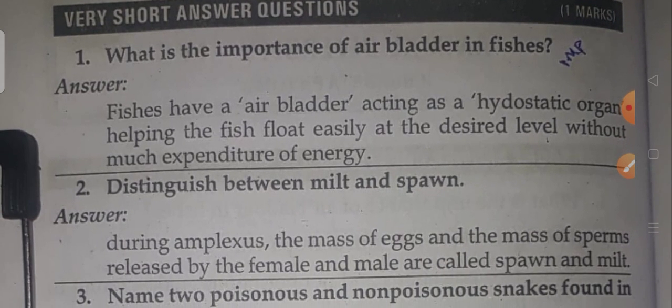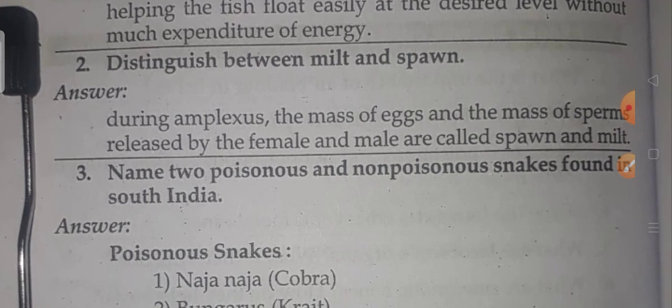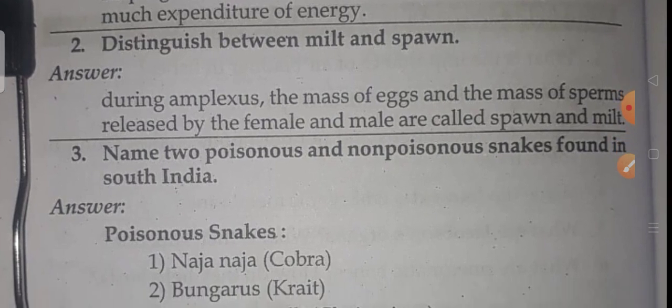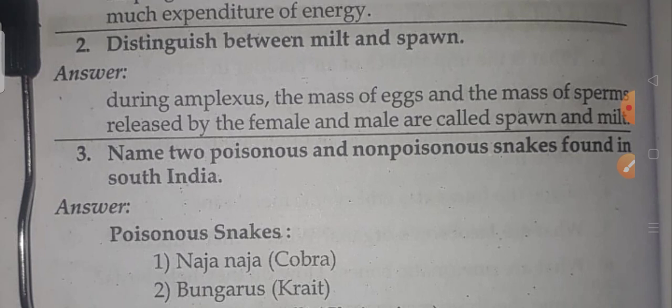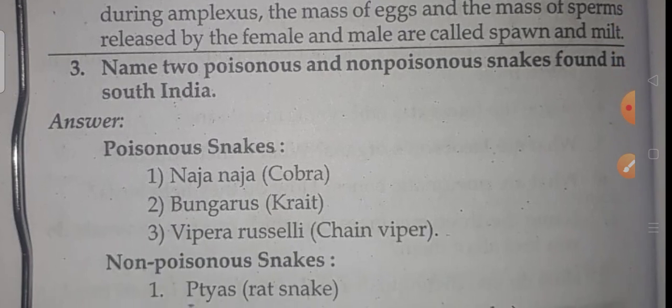Air bladder we also finished, no? We finished this. Milk and spawn, sometimes they may also ask. This is the mass of eggs. During amplexus, the mass of eggs and the mass of sperm are released by the female and male. The female's eggs we call milk, and the male's are called sperm. That is all, and this is also an important question.